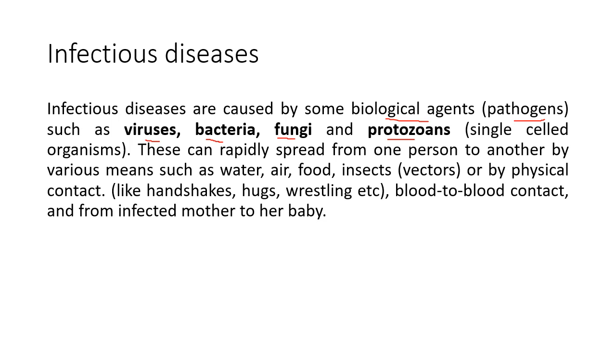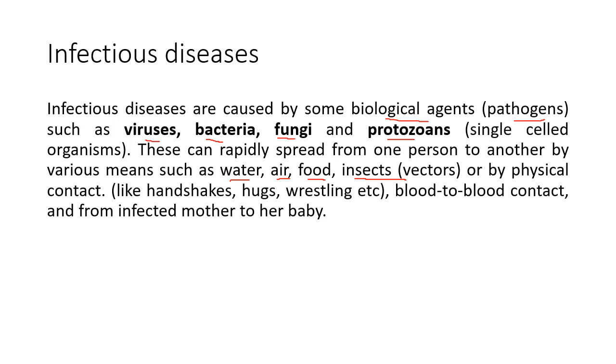They are all single-celled organisms. Now because they are very small, they can spread easily from one person to another by means such as water. So when we drink contaminated water, water that is not purified, it may be carrying germs. There are also viruses and bacteria inside the air. Sometimes they transmit in food, and sometimes they live on insects which carry them from one place to another.